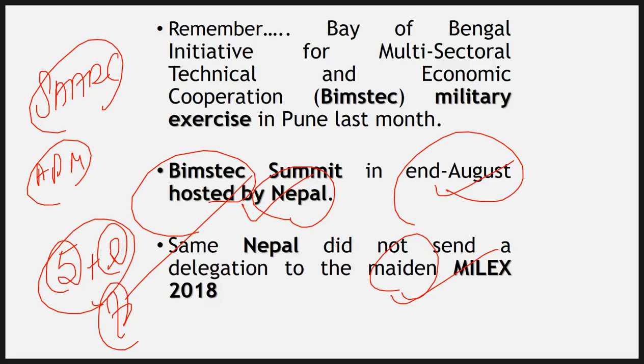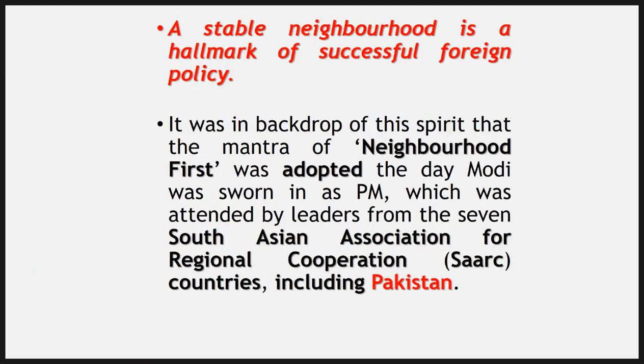Now, as I told you, it is very important for us to make sure that this neighborhood first policy becomes a big success, because there is a saying, a rule in this diplomatic world, that a stable neighborhood is a hallmark of successful foreign policy.